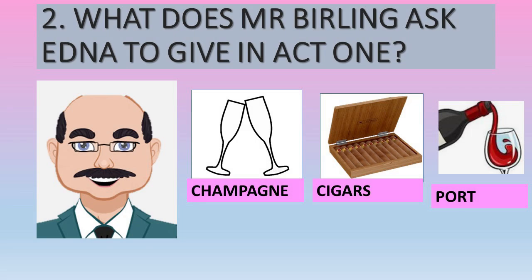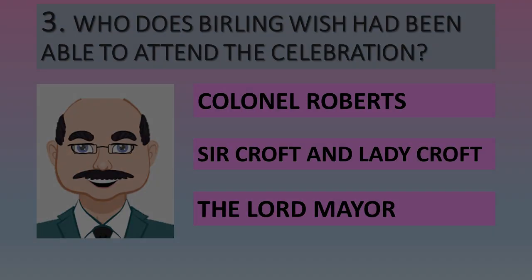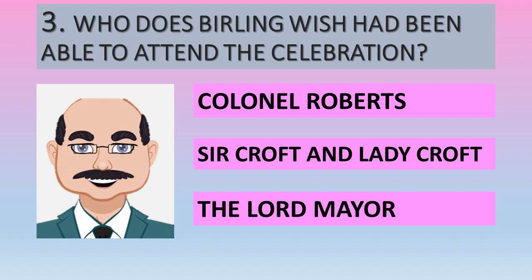Question number 2. What does Mr. Birling ask Edna, their parlour maid, to give them in Act 1? Is it champagne? Is it cigars? Or is it port? Question number 3. Who does Birling wish had been able to attend the celebration?